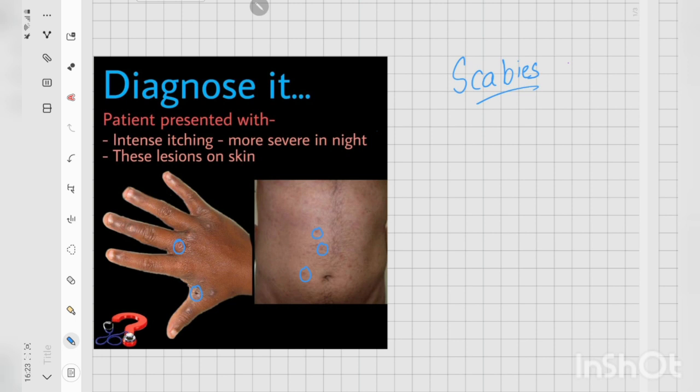One more thing is why the itching is more in the night as compared to the daytime. There are basically some things like the skin is warmer in the night, and this is the reason why the mite is more active in the night. And the other one is the level of cortisol in the body, which is less in the night. Next one is a quite general mechanism. When the patient goes to sleep, just about to sleep, at that time when he's on the bed, he's more aware about himself, and this causes the itching to be sensed more by the patient.